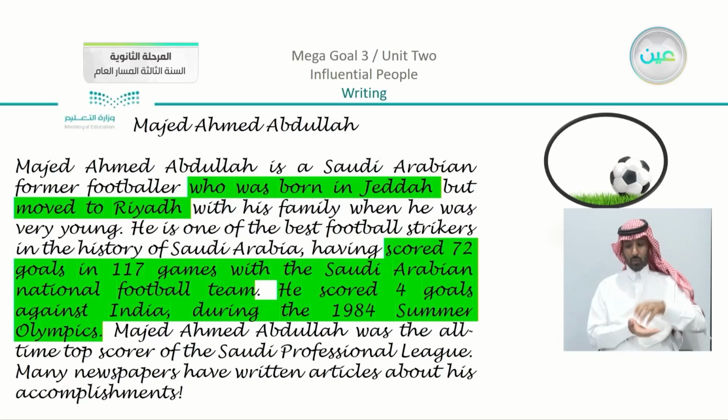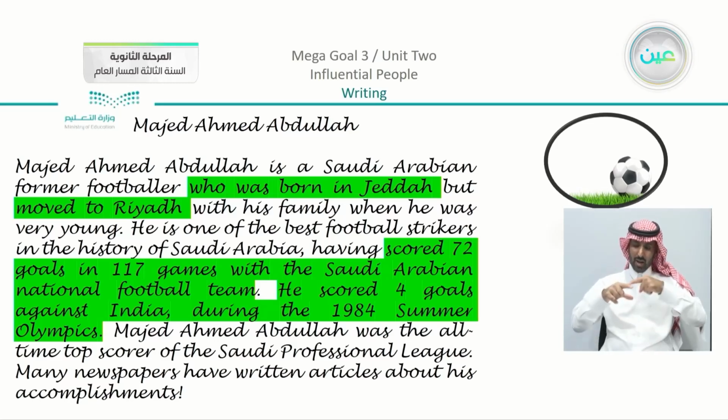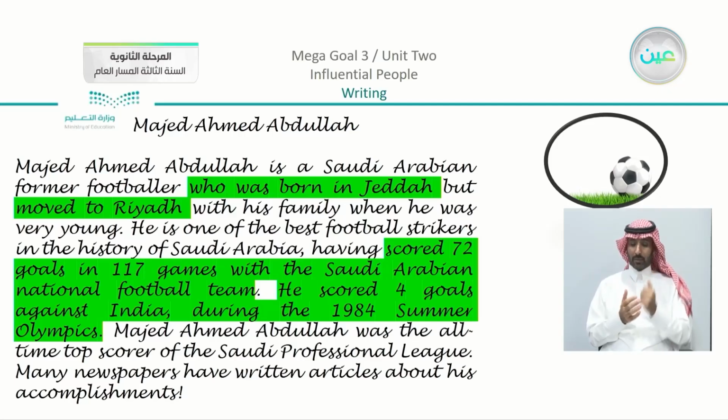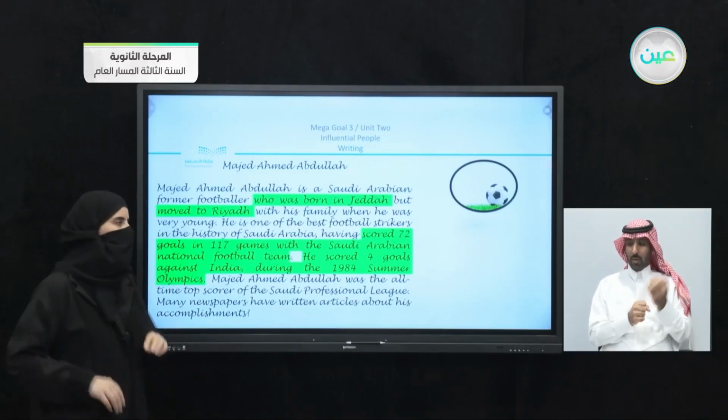Then moving on, he scored 72 goals in 117 games with the Saudi Arabian national football team. After that, what happened? He scored 4 goals against India during the 1984 Summer Olympics. So here you can see that there are 4 main points that I highlighted, and they happened in order.